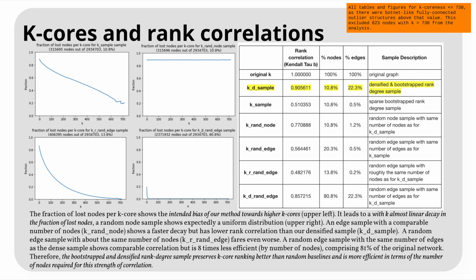The main takeaway here is on the upper left. The higher the K-core of the original, the smaller the fraction of nodes we lose in the sample, in a linear fashion. Personally, I find that interesting because this nice behavior is somewhere in between a random node sample and a random edge sample with a comparable number of nodes. However, the most surprising result is that we reach a pretty good rank correlation of 0.9 regarding K-corness. Not even a random sample with the same number of edges, which comprises 80% of the original nodes, reaches that value.